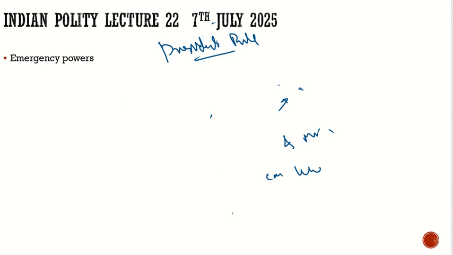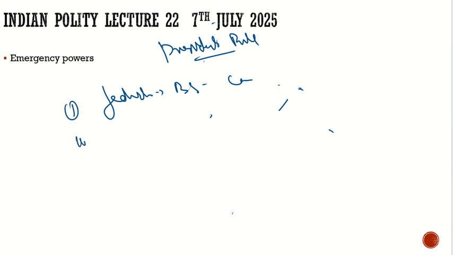First, what was discussed? The Supreme Court upheld that federalism is the basic structure of the Indian Constitution. And second, what was upheld? That there would be judicial review.